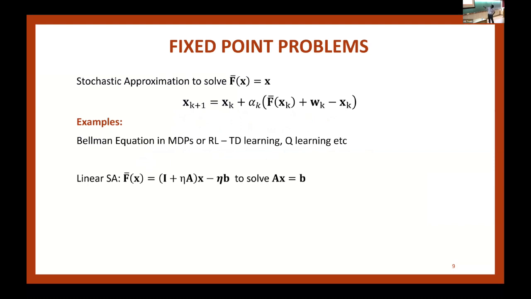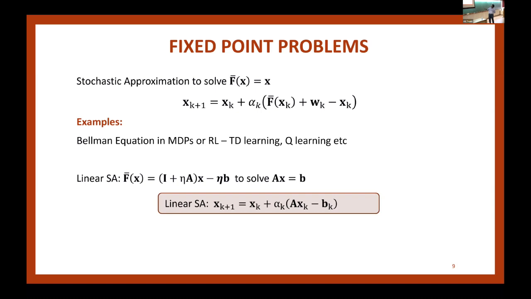So suppose I want to simply solve an equation Ax equal to B. There are many, many ways of doing this, Gauss elimination, I can invert the matrix and so on. But I'll only focus on the cases where A is Hurwitz. Hurwitz means that the eigenvalues of A have negative real parts. And it can be shown that whenever A is Hurwitz, I can write this as a fixed point equation. So what I do is I send this B onto the other side, multiply the whole thing by some constant eta, and then add x on both sides. Then what I end up on the left-hand side is this guy. So it can be shown that whenever A is Hurwitz, with appropriate choice of eta, this is a contraction. So it fits into my framework. That's all I'm trying to say.